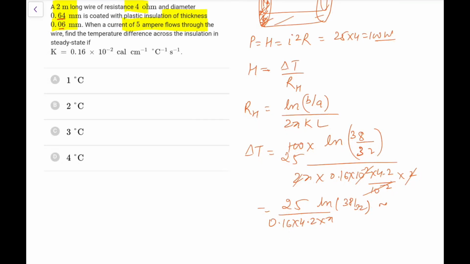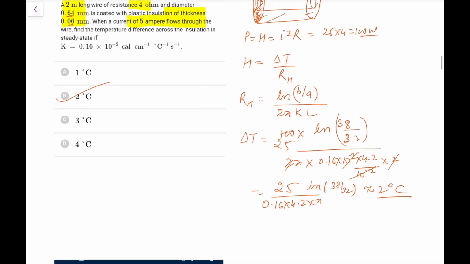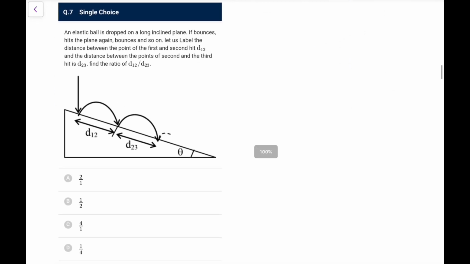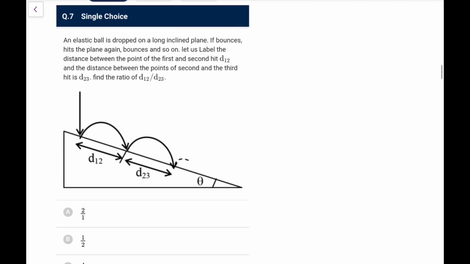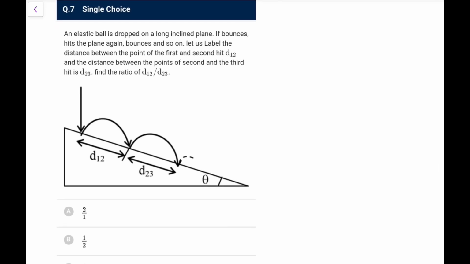By solving from calculator, it comes out as 2 degrees Celsius. I don't know how they expect a student to do this without a calculator and with such close options. It's better not to do such questions in the exam. This paper seems to be too tough till now.